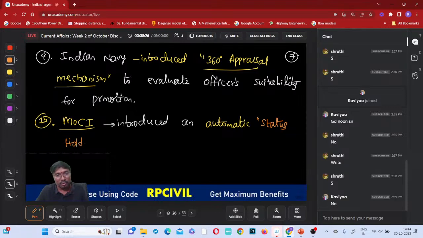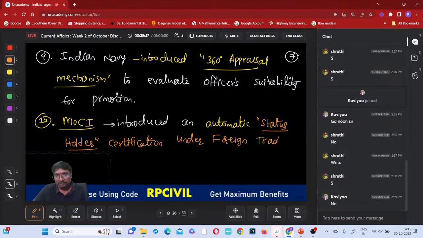Automatic status holder for which one? Certification, right? What is the purpose of this status holder certification? Which status they have to hold? Anyone? Under foreign trade policy 2023.